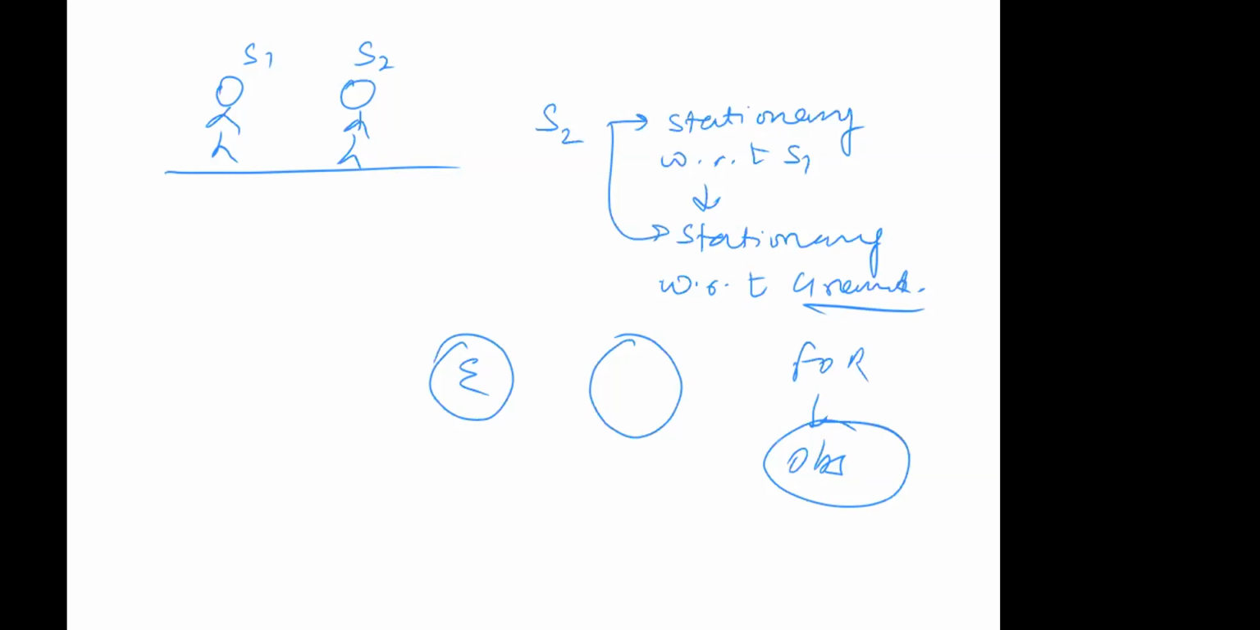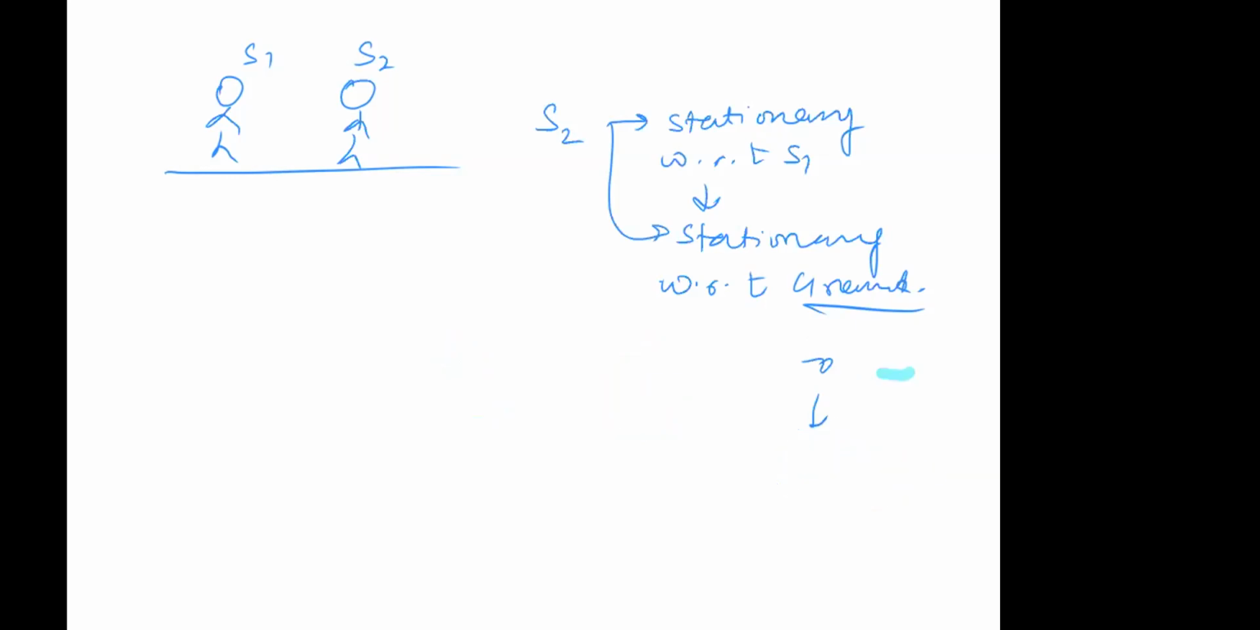Yes, I got it. Yes, sir. So that's why ground is not stationary, because if you take other planets into account, it will also be in motion.